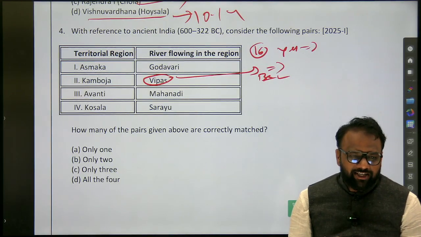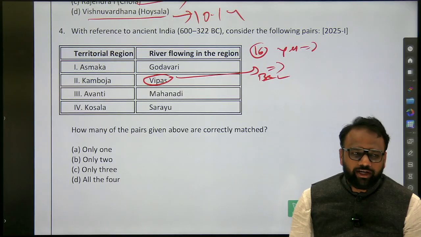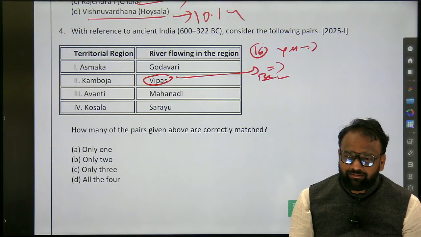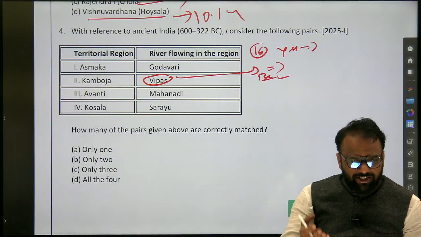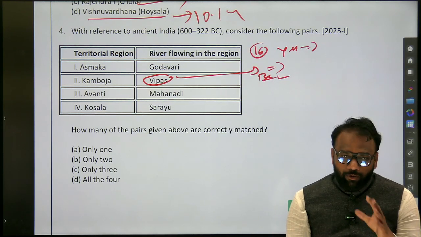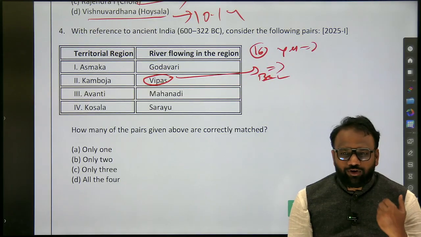Once we complete this basic exercise, again, 16 Mahajanapadas is too much. It's very difficult for us to retain the content. So out of curiosity, which is the northernmost Mahajanapada? Which is the southernmost Mahajanapada? Just search it. Why are we doing this exercise? Because we want to reduce the content and boost our confidence.